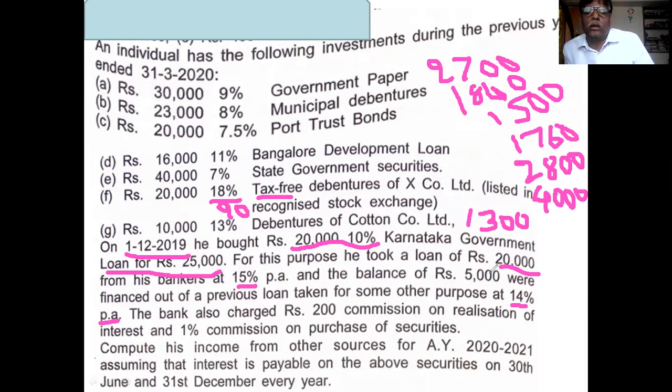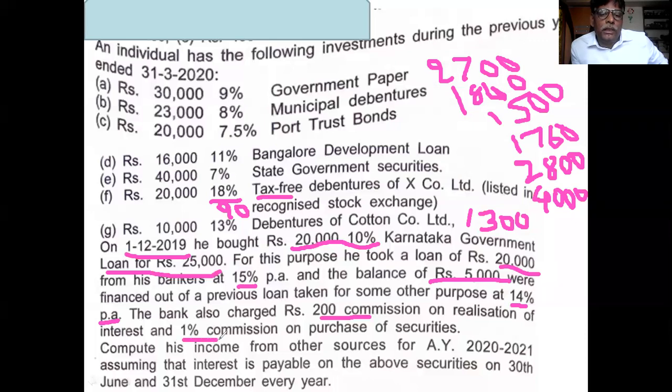1,000 interest is allowable. And interest on the balance 5,000 is not allowed because it is taken for another purpose, not for the purpose of investment. Then collection charges of 200 rupees is allowable.